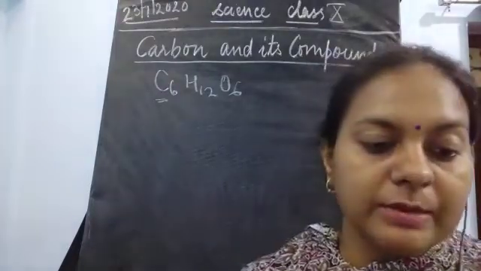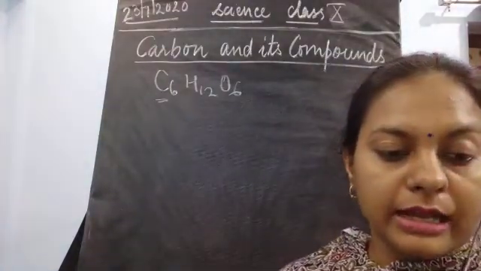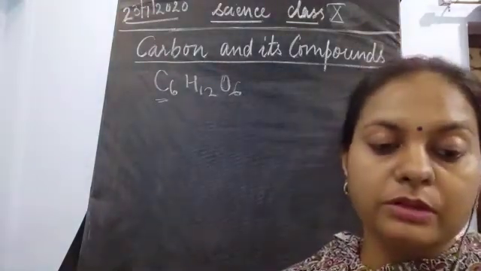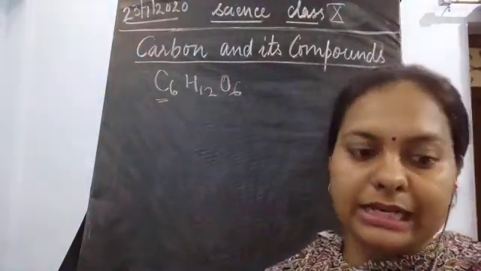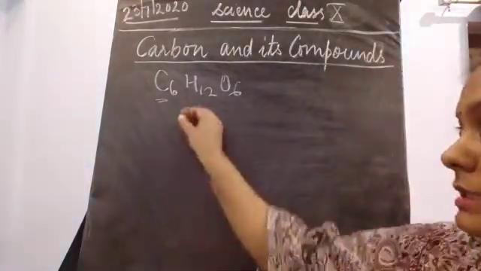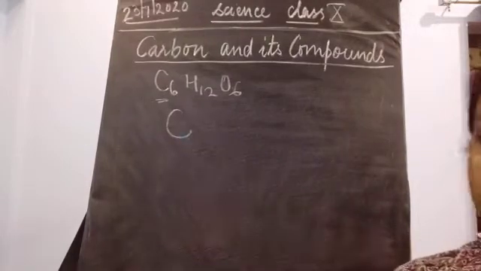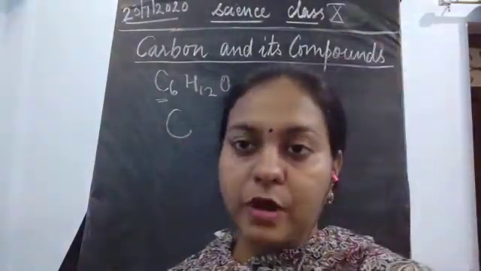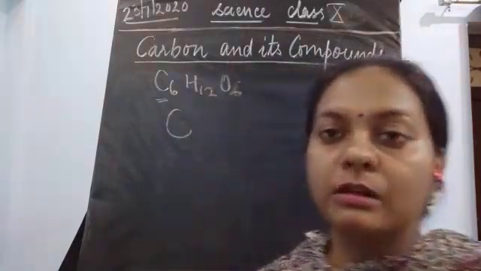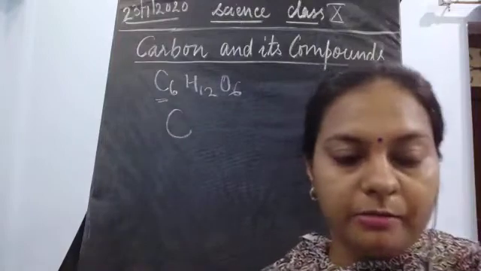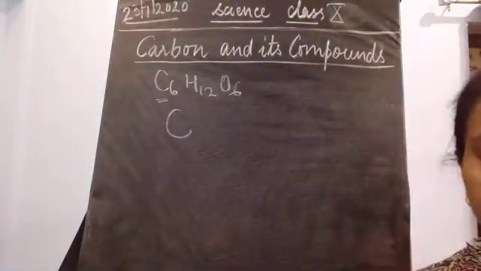Carbon is basically an element and is extensively important both in its elemental and its combined form. Elemental form means it is found only in the form of carbon, as you could see in coal. So this is not in the combined form. This is an elemental form, and then it is also found in the compound form.